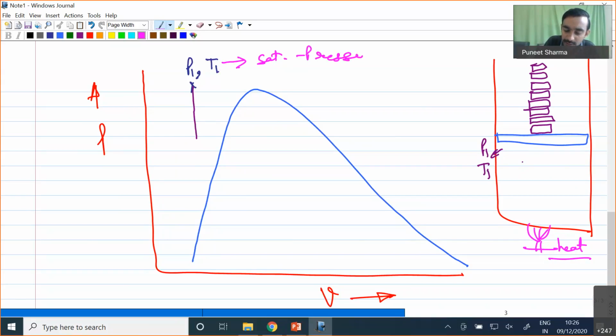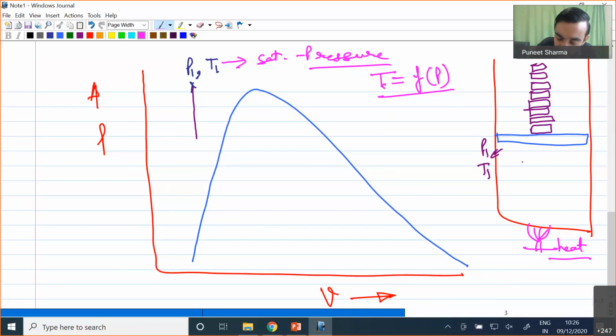So what is saturation pressure? It is nothing but the value of pressure corresponding to the saturated liquid or saturated vapor state. And obviously we have seen that, similarly, the value of temperature at the saturated liquid or vapor state is something which is known as saturation temperature. Now we already know that this temperature is nothing but a function of pressure.